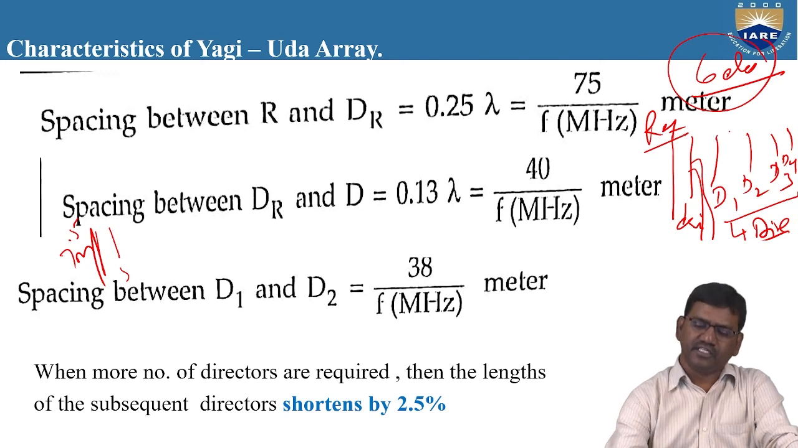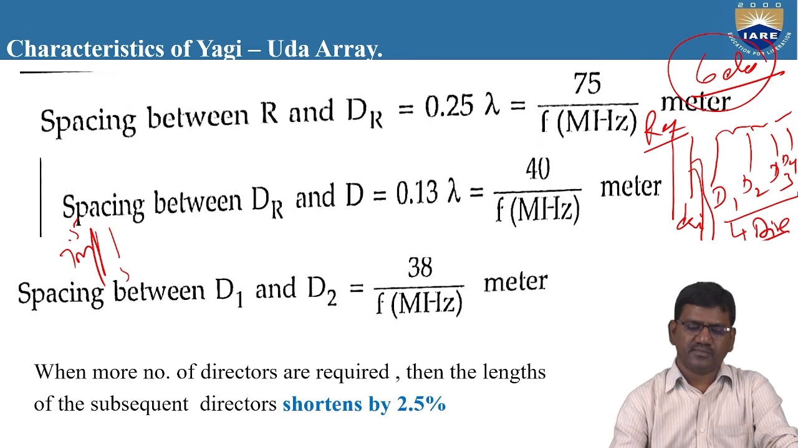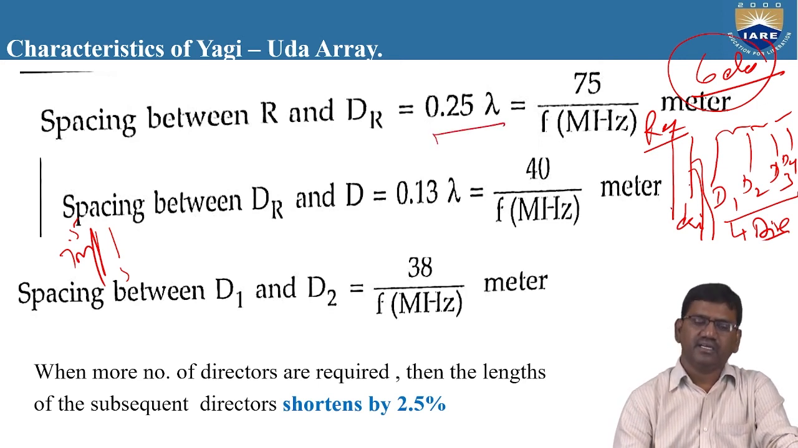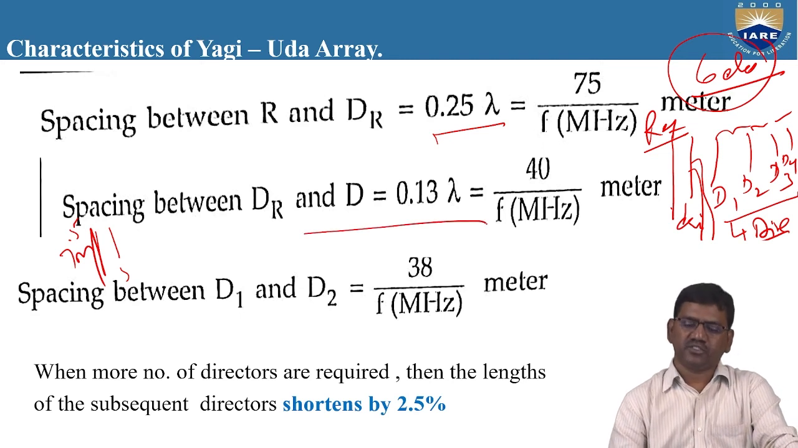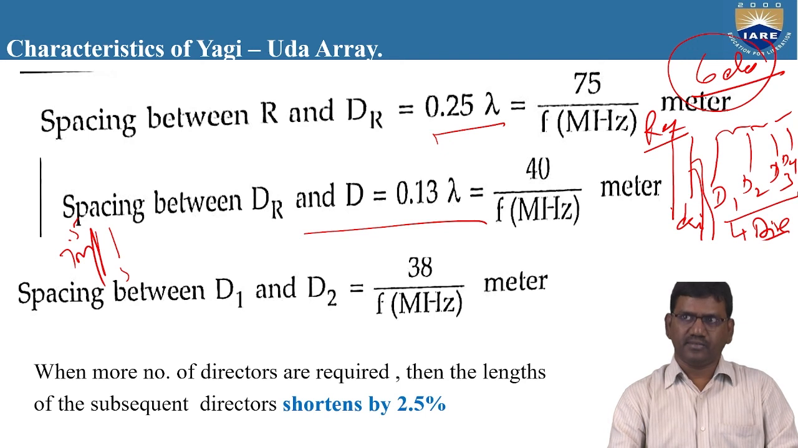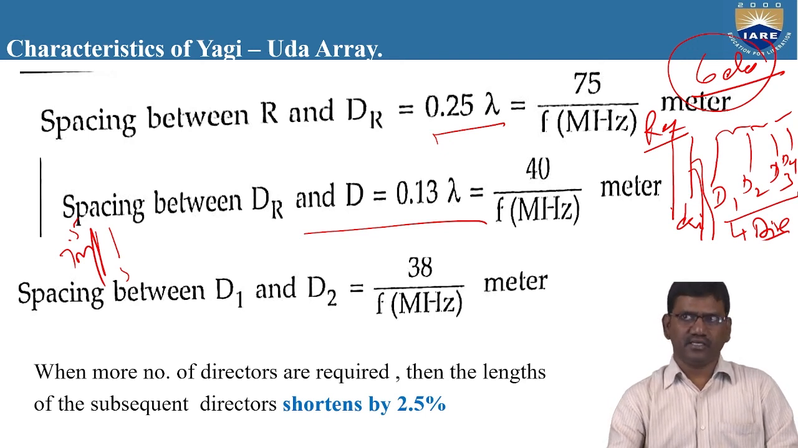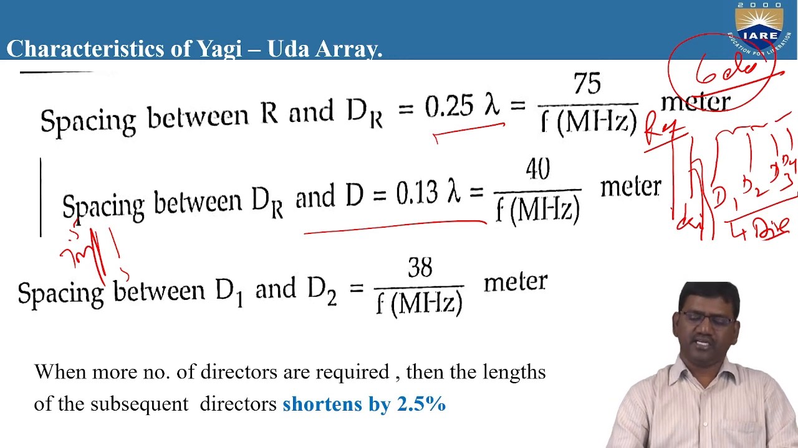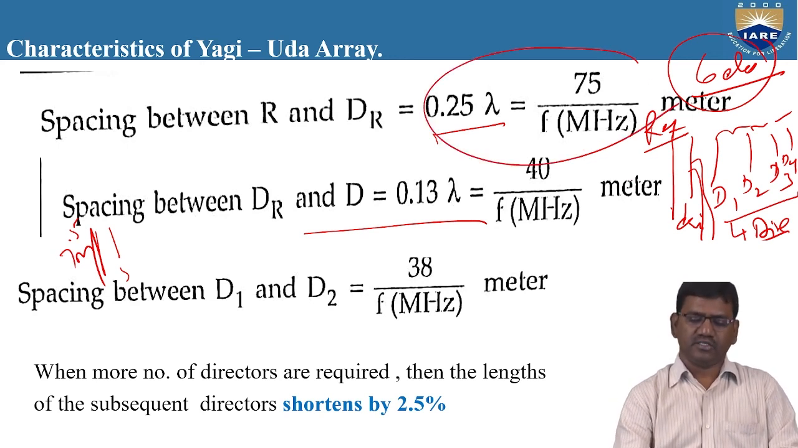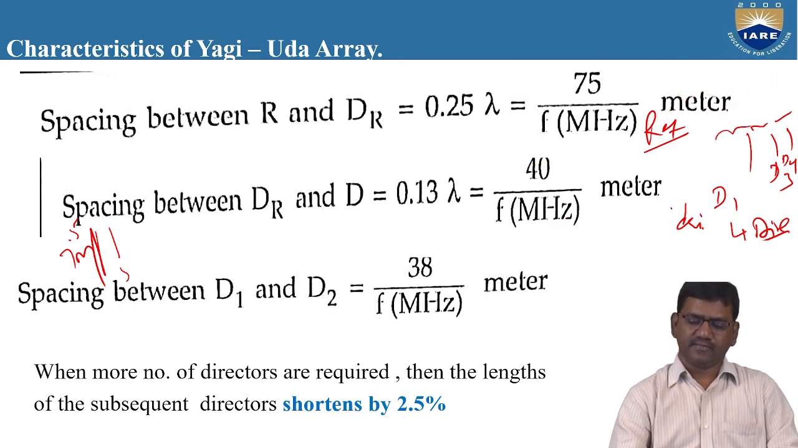Right? And the spacing between the elements must be constant. The spacing is 0.25 lambda between the reflector and the driven element. The spacing of 0.13 lambda has to be maintained constant between the directors. So this is the basic design of the antenna. To design the antenna, you need to remember these things: 0.75 by f megahertz, 40 by f megahertz, 38 by f megahertz, the spacing between all the directors.